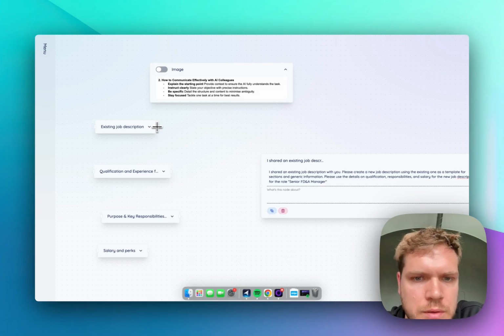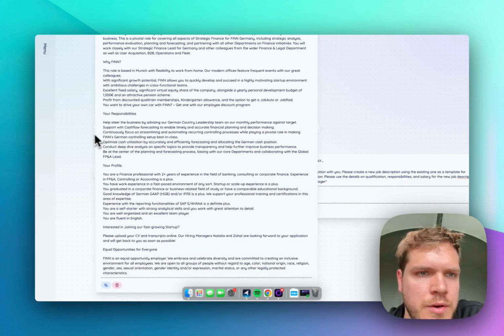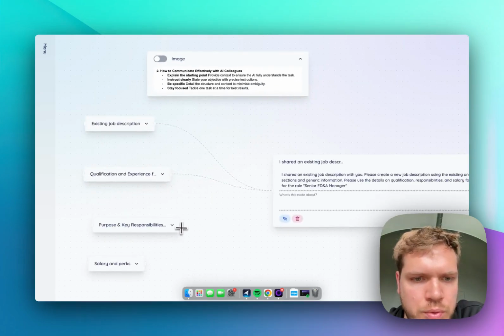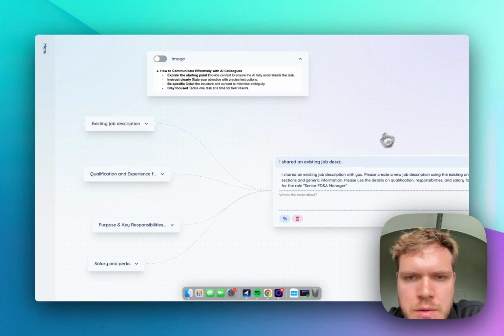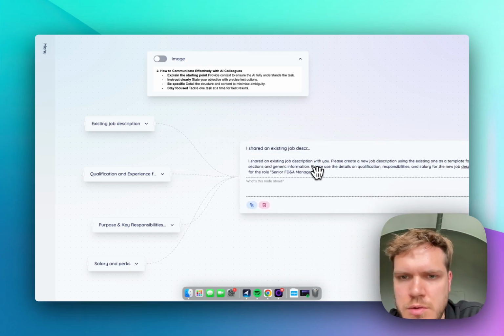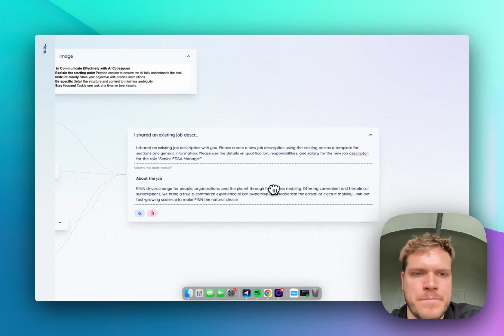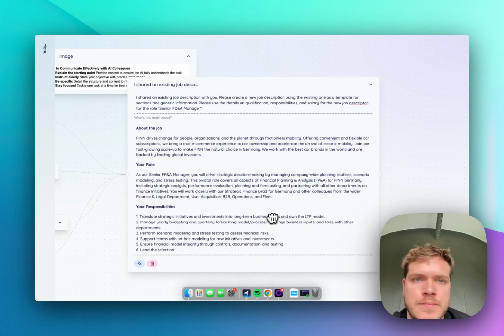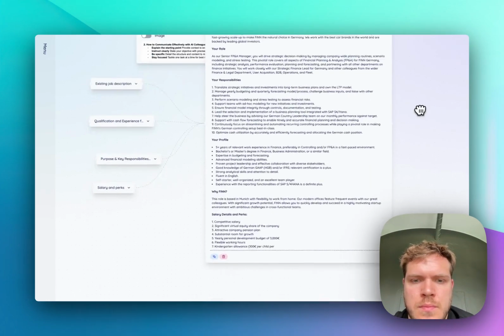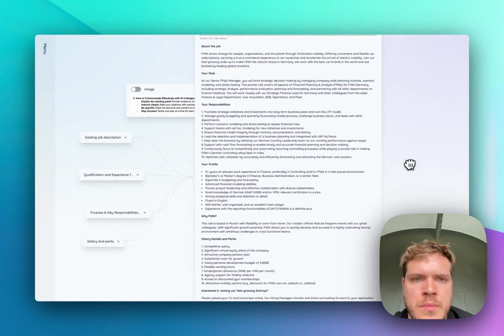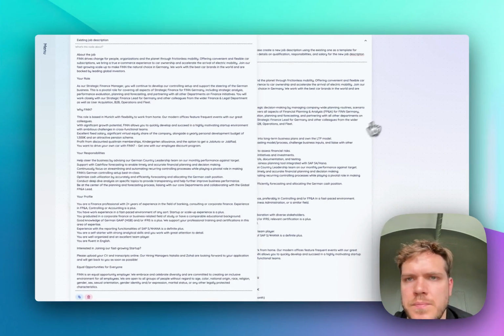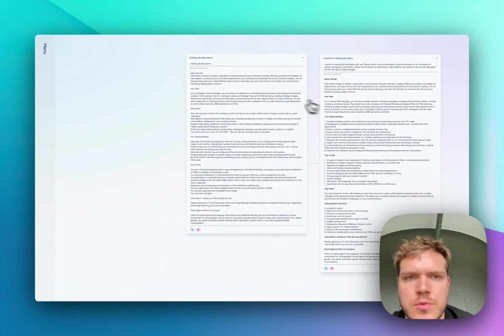Okay, but back to the topic. Let's now connect the existing job description, this one here, and the other details to our prompt that we just have written. And the salary. And then let's go. Let's see what happens. Right. As you can see, the sections are pretty much exactly the same: about the job, your role, why Finn. Different order, but content-wise correct.